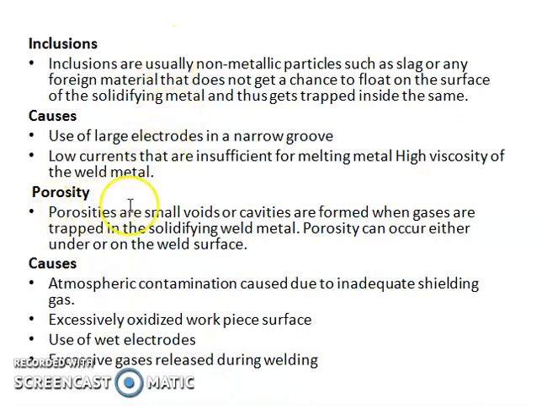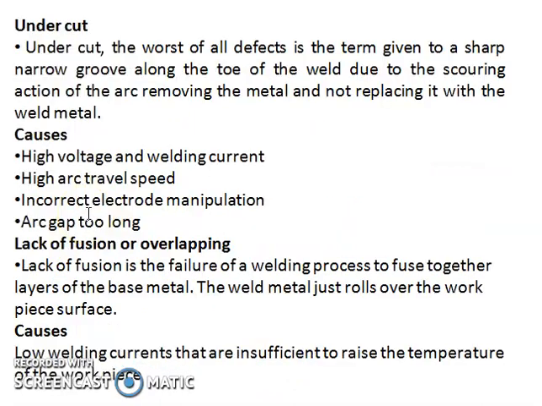Next is porosity. Small cavities are formed when gases are trapped in the solidifying weld metal. Porosity can occur either under or on the weld surface. Why does this porosity welding defect occur? Because of atmospheric contamination due to inadequate shielding gas, excessively oxidized workpiece surface, use of wet electrodes, and excessive gases released during the welding process. These are the reasons why this porosity welding defect occurs.